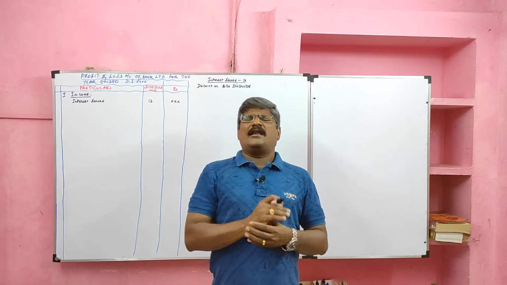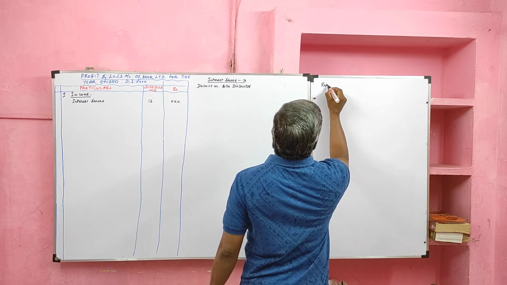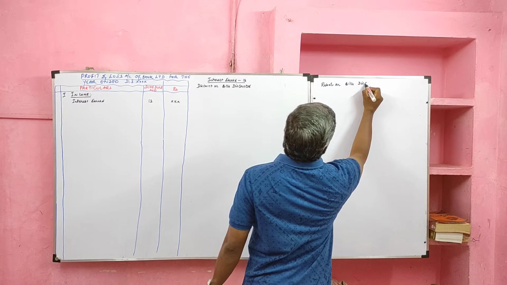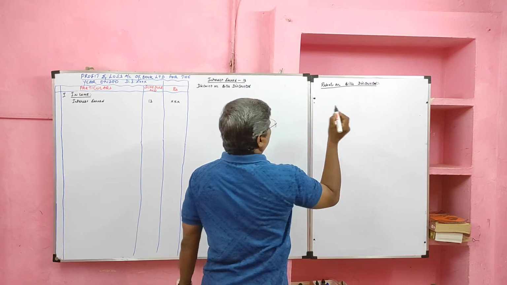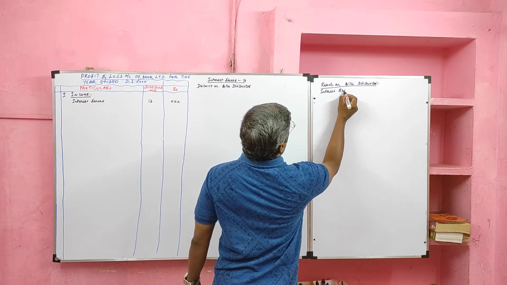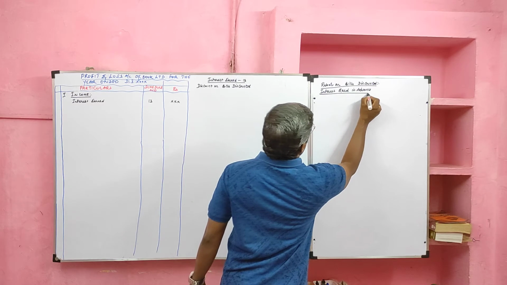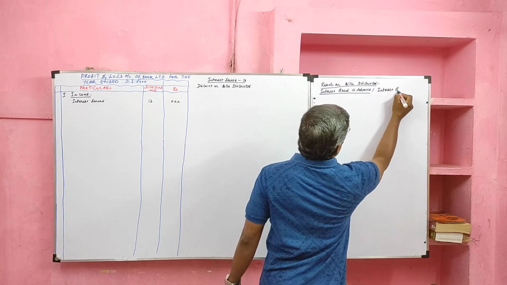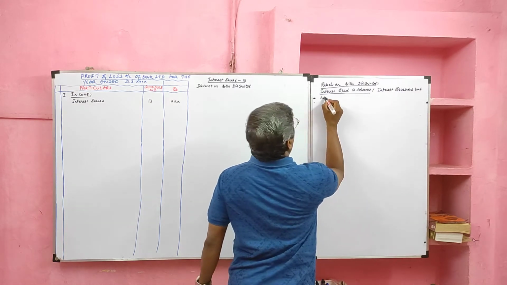Here one adjustment will come that we call rebate on bills discounted. What do you mean by rebate on bill discounted? It is nothing but interest received in advance, or we can say interest received but not earned.